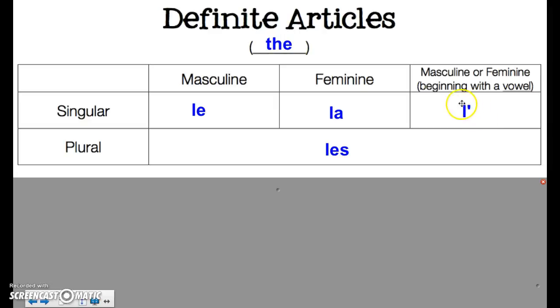Now I only need to use L apostrophe with my singular words, because in my plural form, if I want to talk about having multiple students, I can pronounce the S at the end and say j'ai les élèves, rather than saying j'ai le élève or la élève. I can say les élèves, and it still is smooth and sounds the way that we would want French to sound.